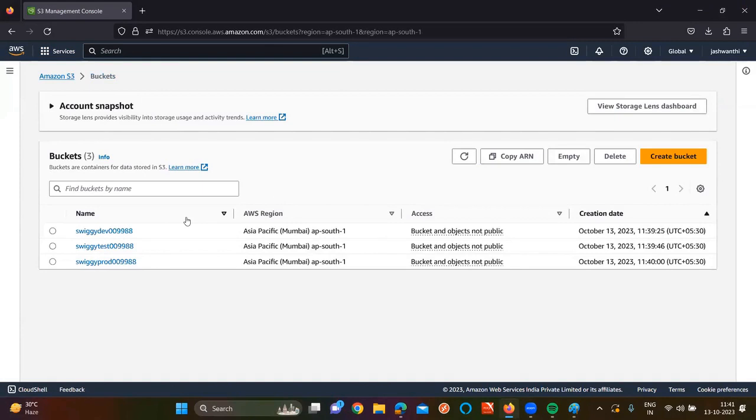Now what I'm going to do is create one IAM user for the dev bucket, so dev user. And for testers, I'll create one test user. Okay. So go to your IAM users.